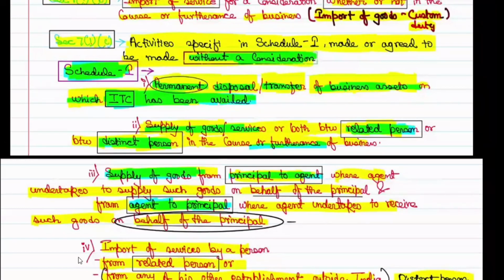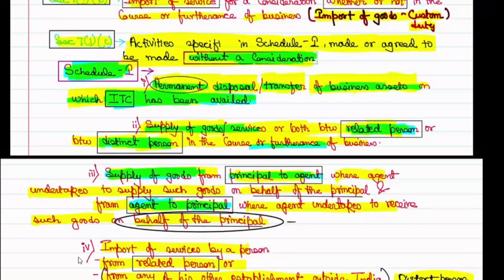So let's recap Schedule 1 now. Here what we are reading is that activities which are specified, made without consideration, will also be considered as deemed supply. The first entry was permanent disposal or transfer of business asset on which ITC has been availed. Correct? We saw the example that ITC should be availed, only then it applies, otherwise not.